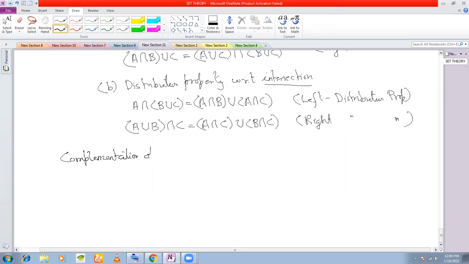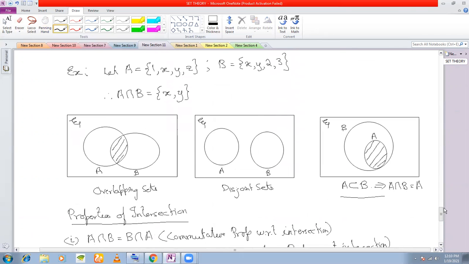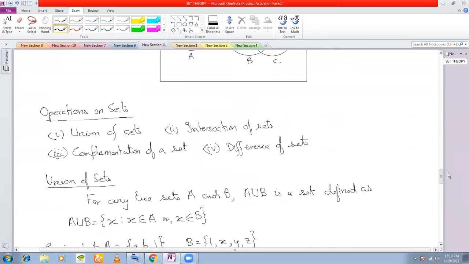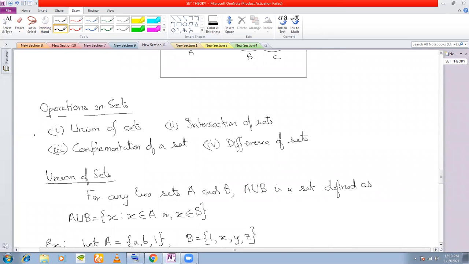Complementation of a set. Now see, all these operations that we are doing here, there's something that you must note. I have listed 4 operations here: union, intersection, complementation and difference. This property is something that is unique. It is also called a unary operation. Why is it a unary operation?